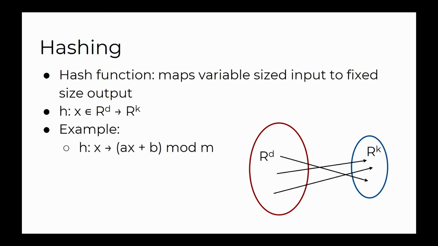So how do we build this? Let's start off talking about hashing real quickly, just to get a general definition. A hash function we can define as any mapping from any variable-sized input to any fixed-sized output. So you could map every vector in R10 to an integer between 0 and 100.